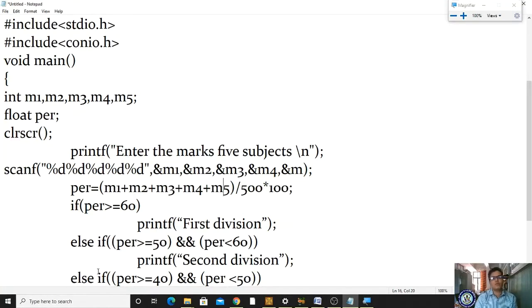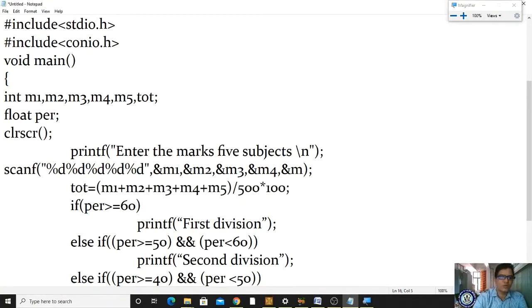Directly now I'm processing. Here it is not asked for the total. If you want to process the total also, you can get it. You can define the variable. If you define the variable, we can do it in the total and percentage. I'm doing it as a total. Here I'm removing this statement for better understanding.